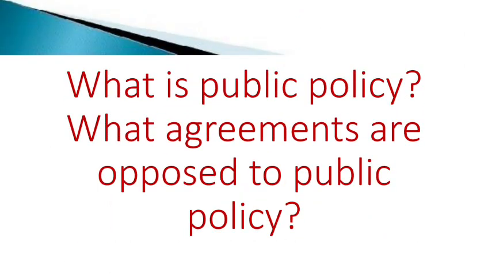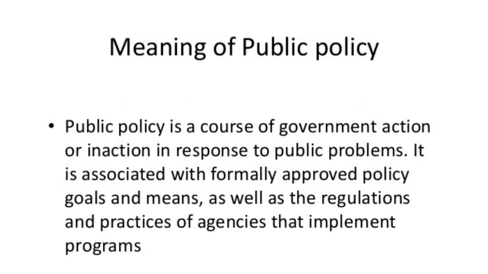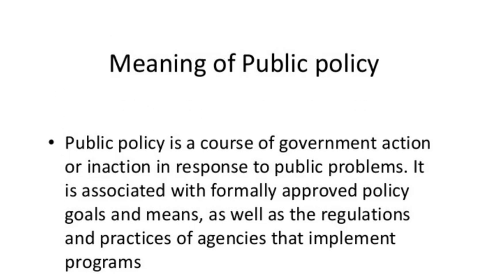Next part is what is public policy and what agreements are opposed to public policy. Firstly, I would like to discuss public policy. Public policy means the rules for the welfare of the public made by the government. In every country, every government, in order to protect the public, makes certain rules.